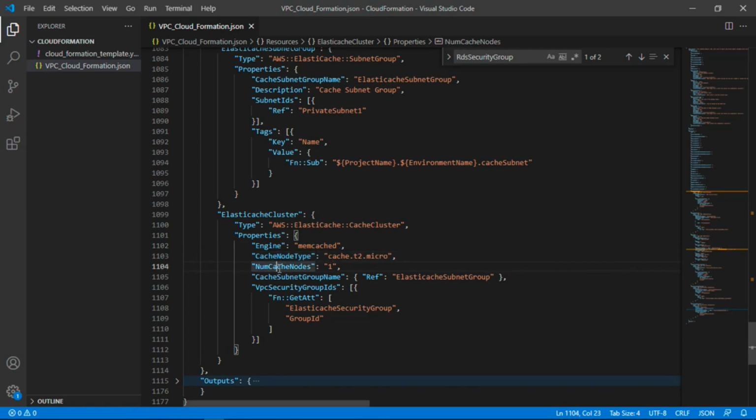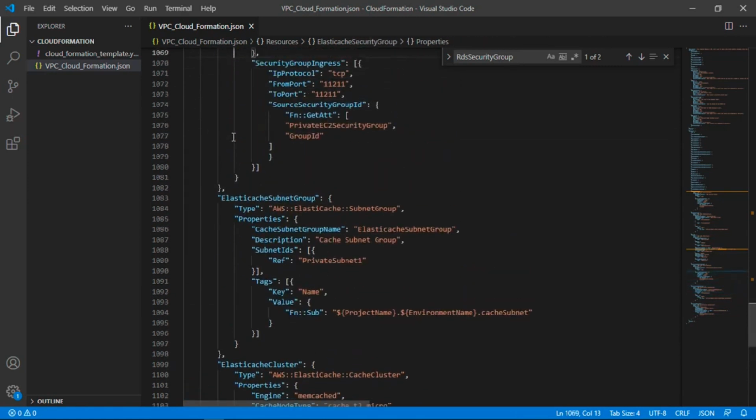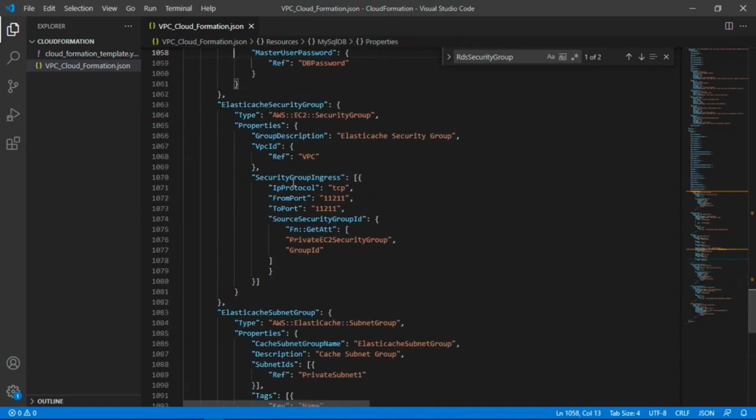Then we have number of cache nodes, cache subnet group, and VPC security group IDs. So the cache subnet group and ElastiCache security group again we have created in this script only. And under security group, under inbound address, I have provided the security group ID from the private EC2 security group, and this will allow us to access memcached from our EC2 instance, which is launched under the private subnet. Now let's go to the AWS console and run this CloudFormation script.